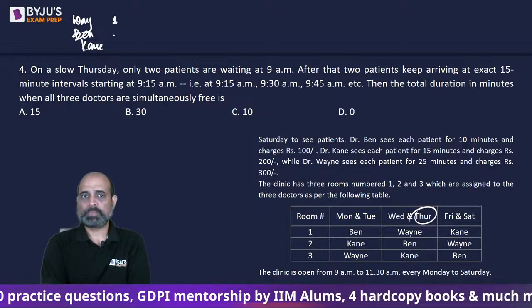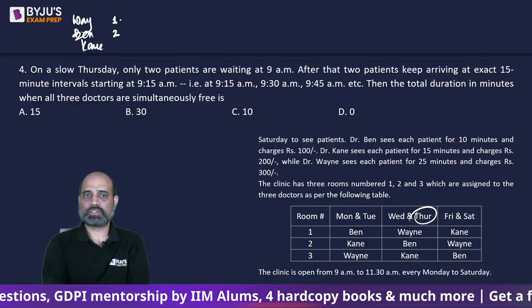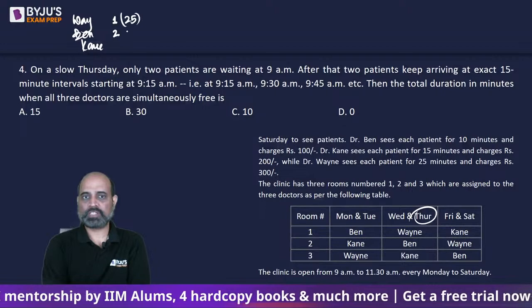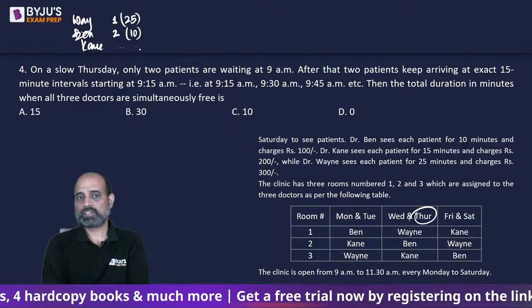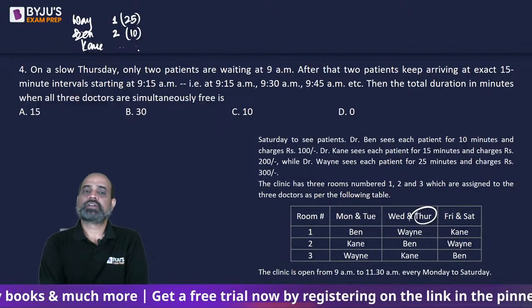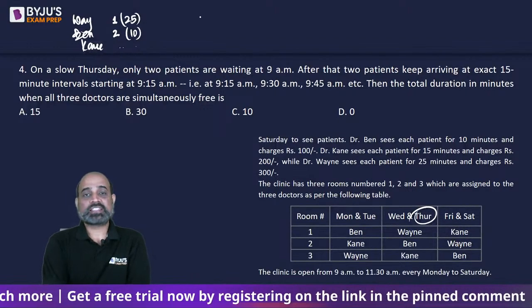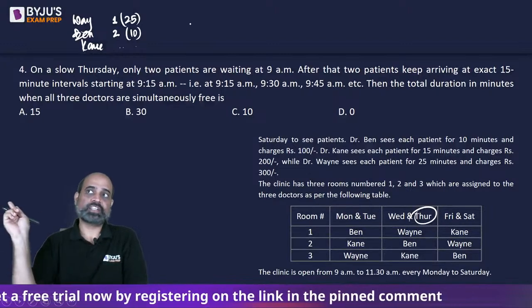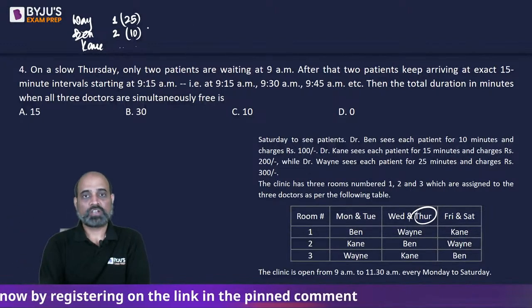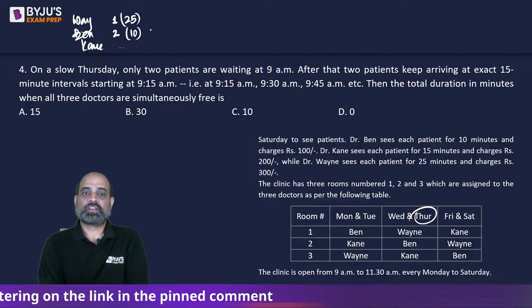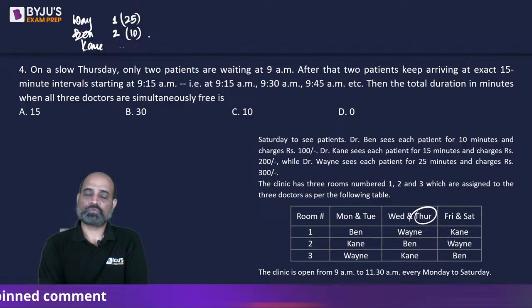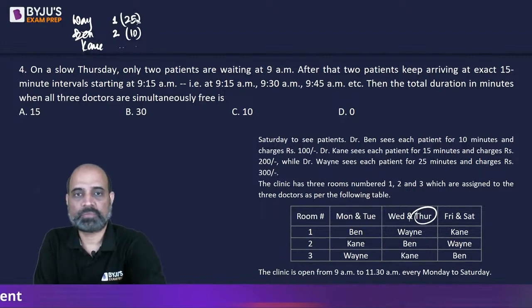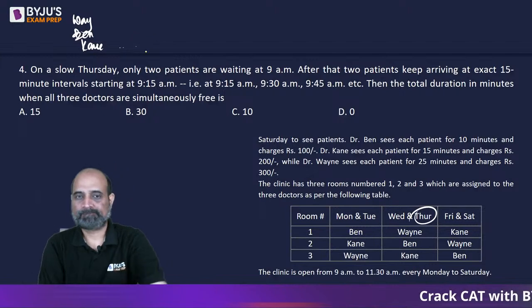Dr. Wayne. Patient number 2 enters Dr. Bain. Right? This patient is going to be there for 25 minutes. This patient is going to be there for 10 minutes. Or Dr. Kane is free. Right? Dr. Wayne is busy for the entire 25 minutes. Now, this was the first 15 minutes. In the next 15 minutes, what will happen is, ठीक है, मैं इसको ना ऐसे कर देता हूँ.